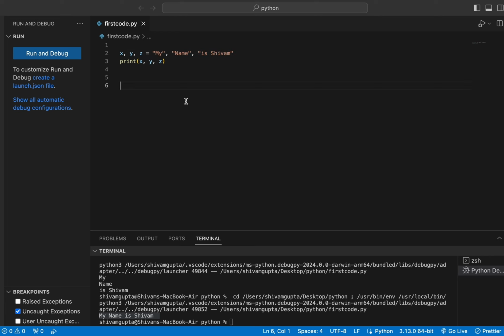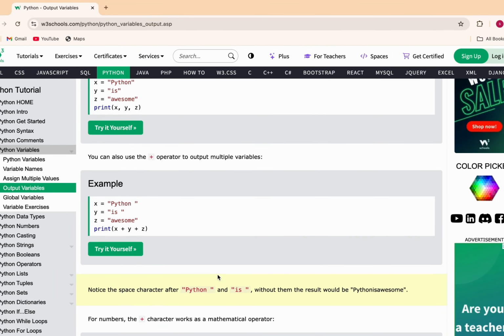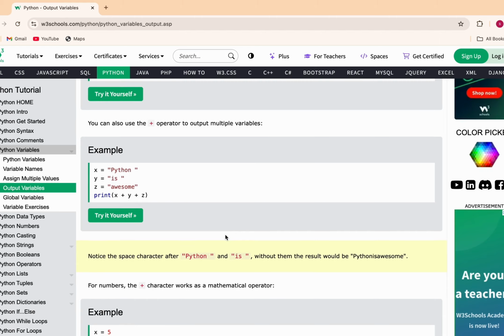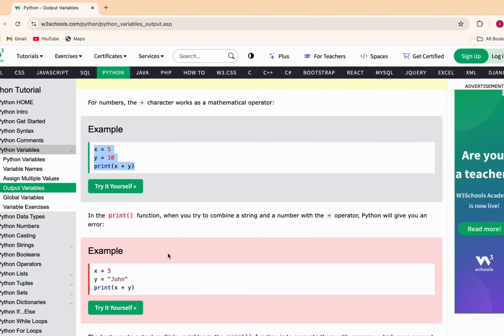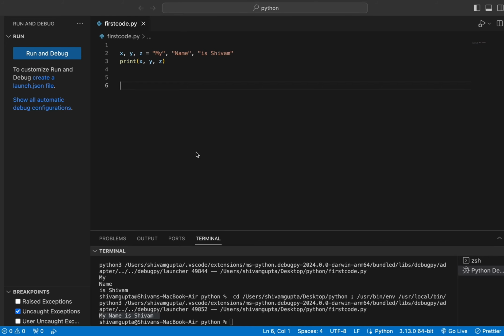So there are different cases that you are going to learn in Python. It makes your work really easy. Like you can also write x plus y plus z. So there are lots of cases. Whatever fits you better, you can go your way. Yeah, so I have already taught you the addition of two variables, which is 5 plus 10, and it will simply show the result. Yeah, so here it is. Now let's revise what we have learned till now. So the first one is variable.